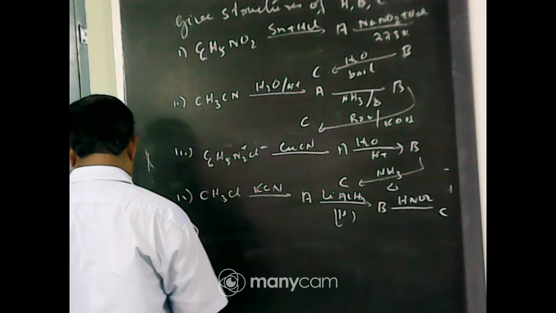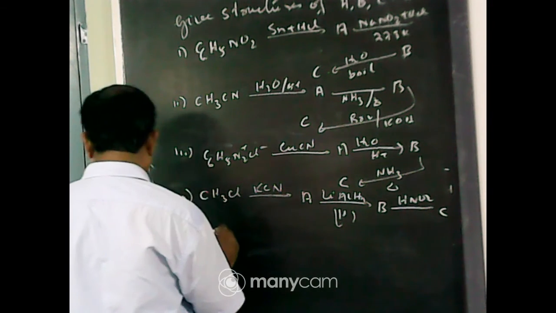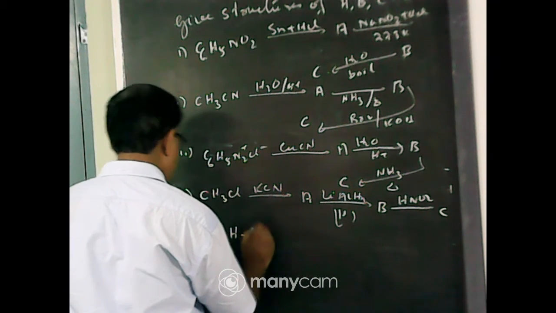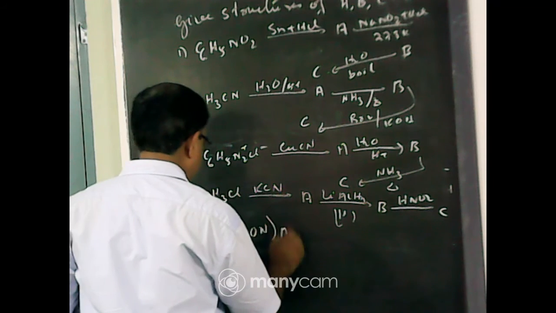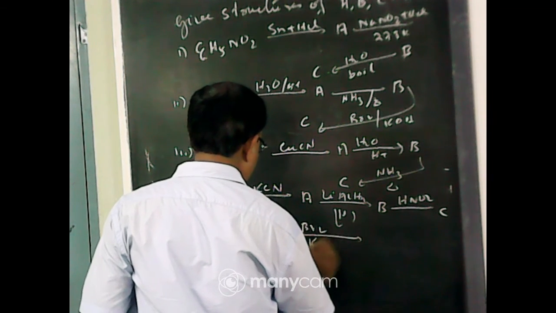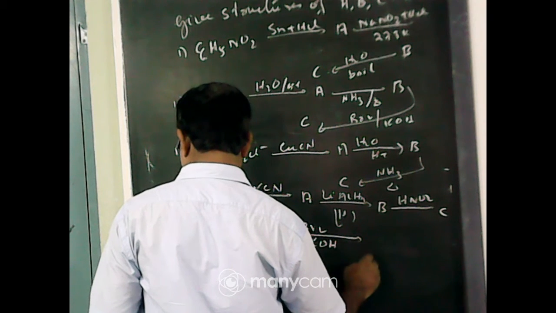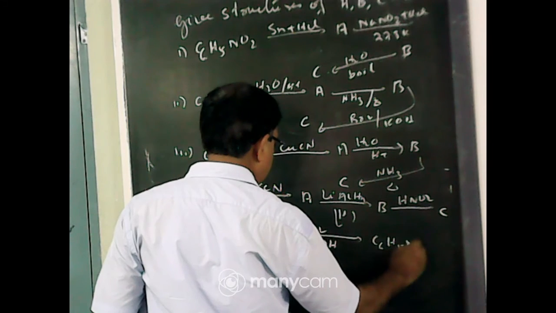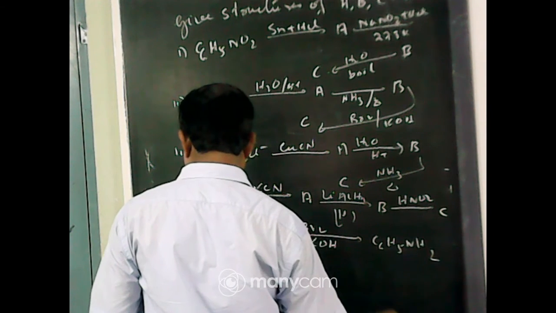And last, C7H7ON, this is A, Br2 KOH gives C6H5NH2.